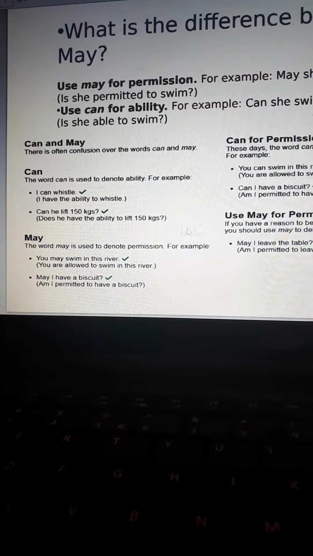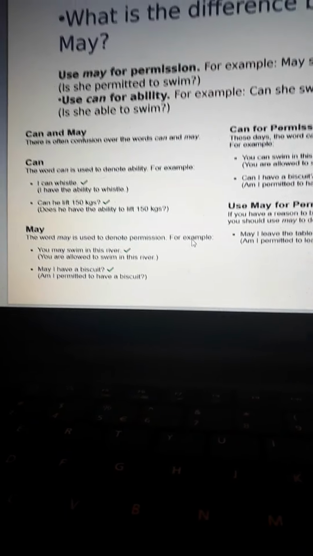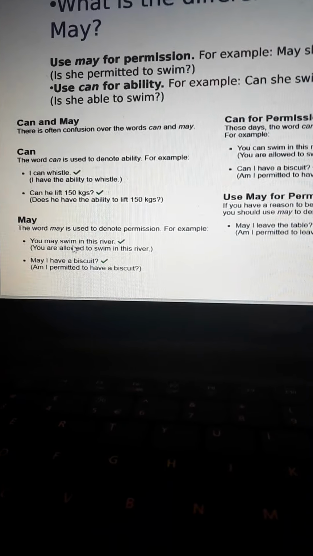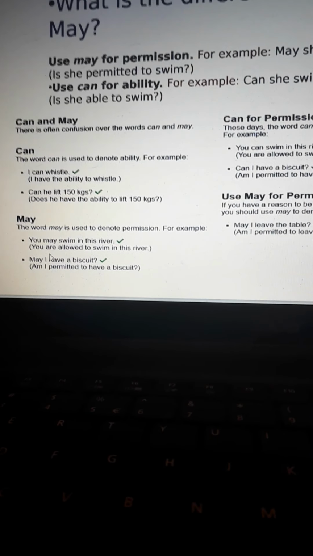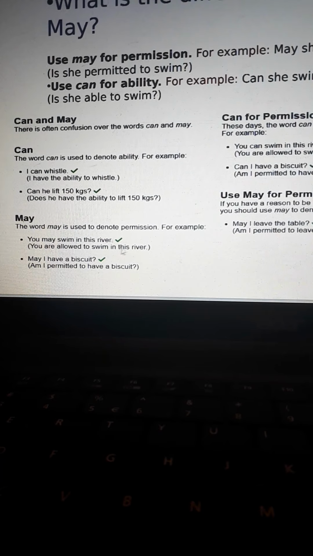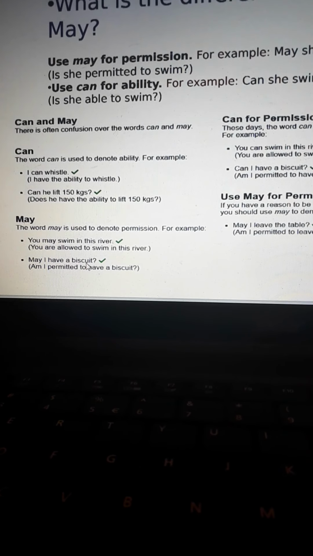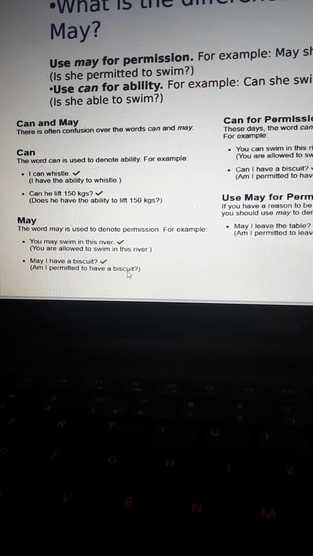Also, the word may is used to denote permission. For example, you may swim in this river. It's the same as you are allowed to swim in this river. Or, may I have a biscuit? Am I permitted to have a biscuit?